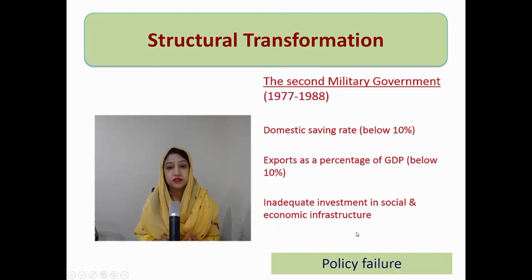Then comes analysis. So critical analysis ये है कि इस time period में according to economic analyst 3 strategic factors were ignored, which we can quote in the policy failure. These factors ensure sustainable growth. So first of all, domestic saving rate kept जो public saving थी वो 10% से कम ही रही. Then exports as a percentage of GDP that remains below 10% overall, and exports did not show remarkable growth or any remarkable increase in this time period.